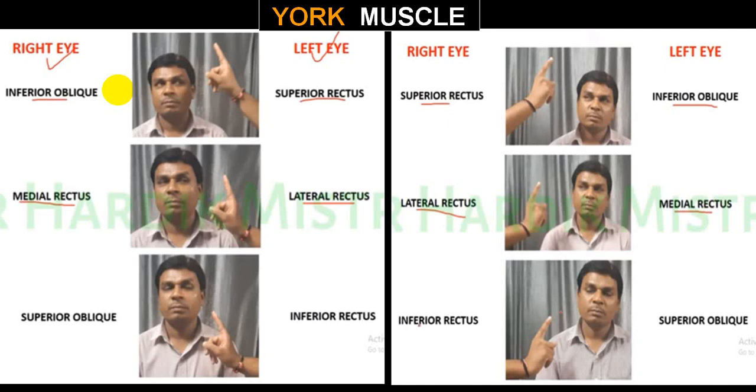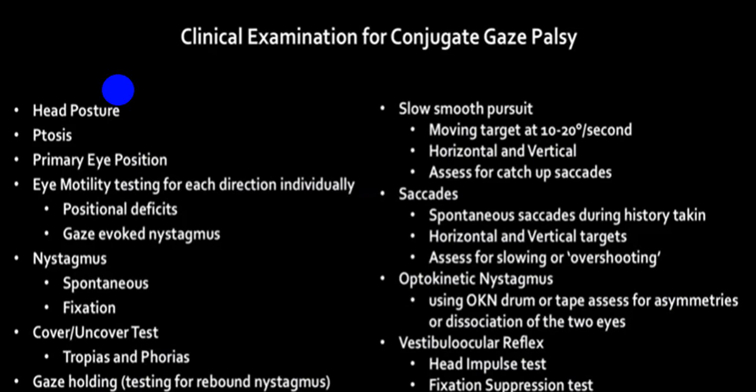Say if I am looking by the right eye down and out, the down and out movement is by the superior oblique in my right eye, and in the left eye it will be down and in, that will be done by the inferior rectus. So these are the permutation combinations of yoke muscle which will be there.